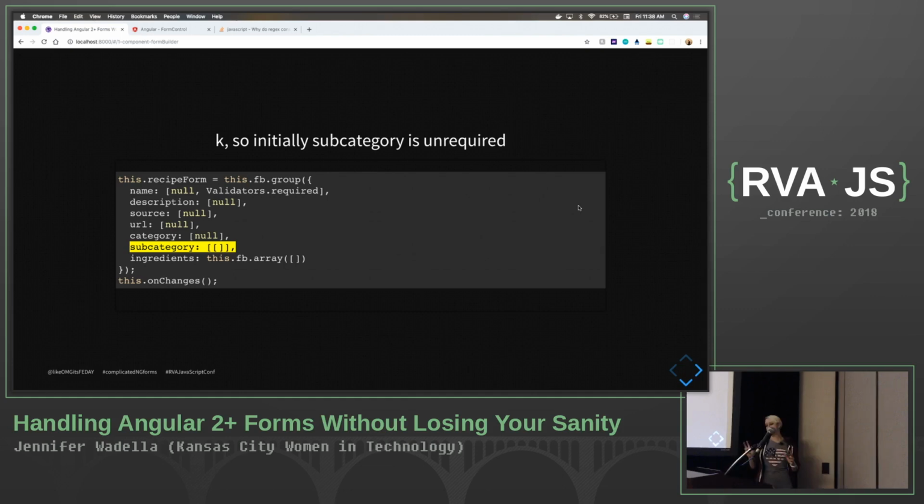And the great thing is reactive forms just make it so easy for us to go in and do dynamic changes to this. And then you'll notice I've written this onChanges function, which is where I'm going to put all my listener code for when my form values change.